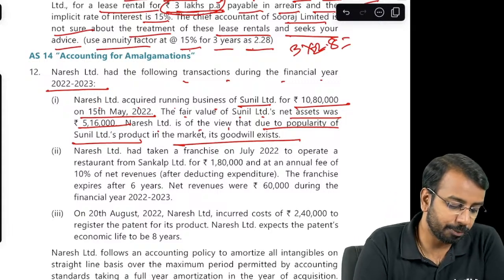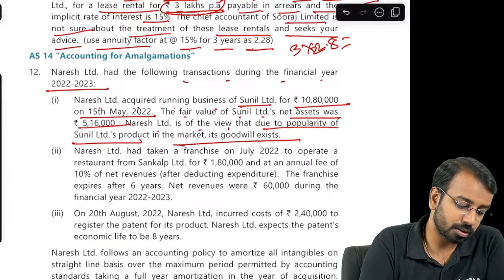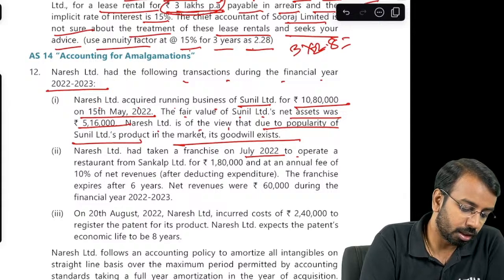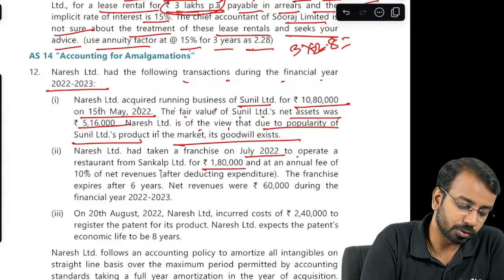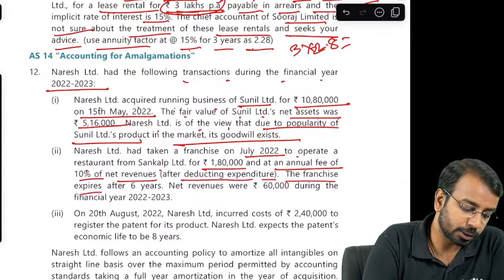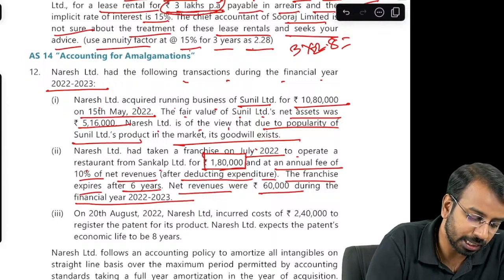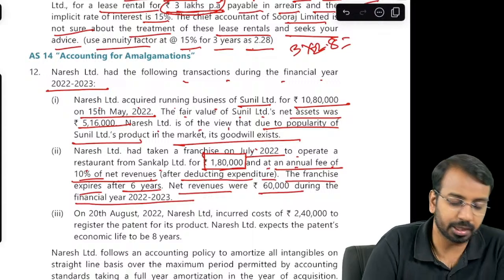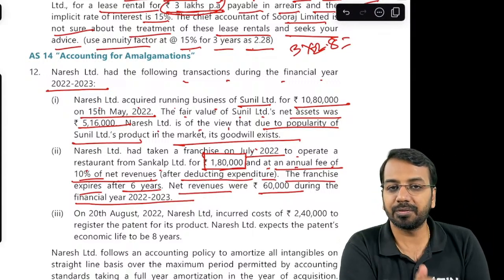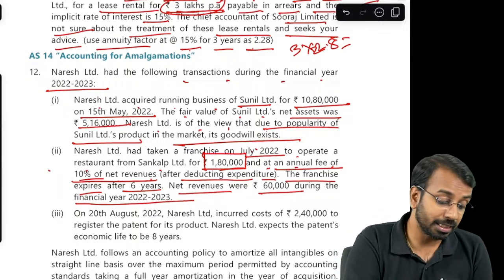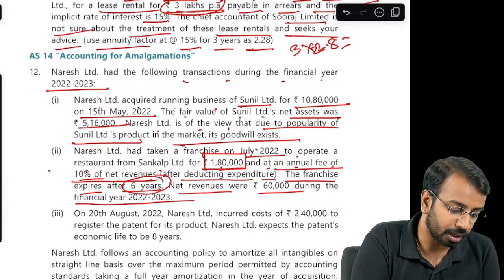Okay. Naresh Limited had taken a franchise in July 22 to operate a restaurant from Sankal Limited for 1,80,000 at an annual fee of 10% of net revenue after deducting expenditure. The franchise expires after 6 years. Net revenues were 60,000 during the financial year 22-23. So here they have taken a franchise for 1,80,000 and an annual fee of 10% of net revenue. So the 1,80,000 that you are paying for the franchise will be considered an intangible asset, and this intangible asset will be amortized over a period of 6 years.